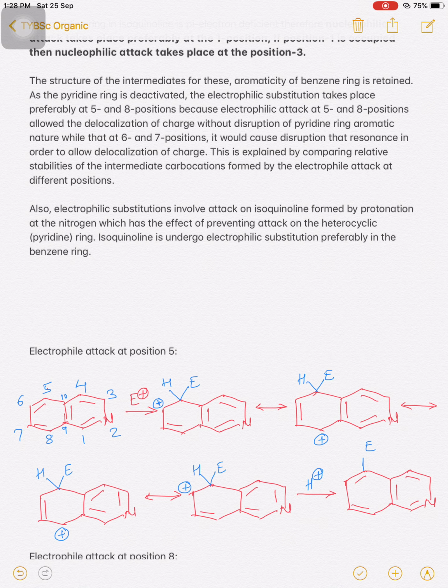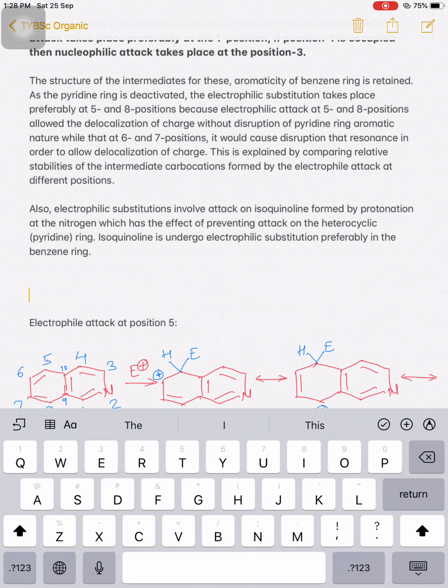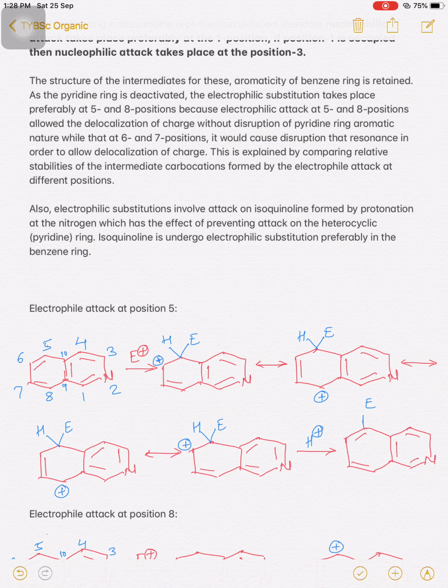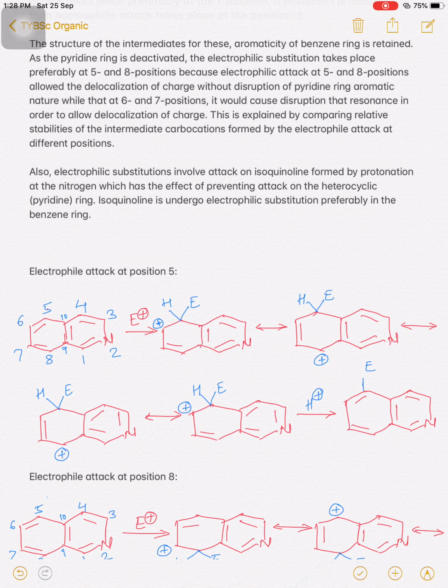If you see the structures of the intermediates of this electrophilic substitution, the resonating structures, then the pyridine ring is deactivated because of the nitrogen atom, and the electrophile can attack at the carbocyclic ring, that is the benzene ring, at the 5th and 8th positions, similar to the quinoline structure. And why the electrophiles can attack at the 5 and 8 positions, we will see here.